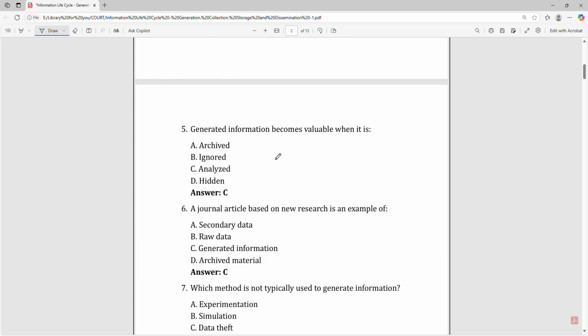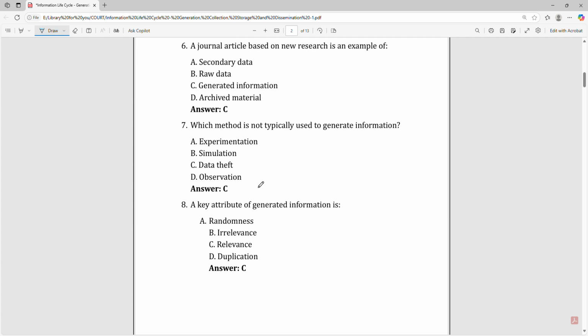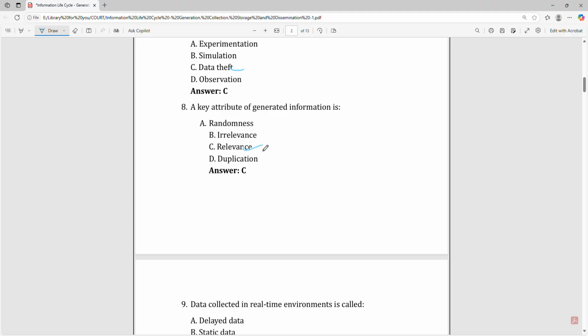Tape recorder. Generated information becomes valuable when it is analyzed. A journal article based on new research is an example of generated information. Which method is not typically used to generate information? Data type. A key attribute of generated information is relevancy.